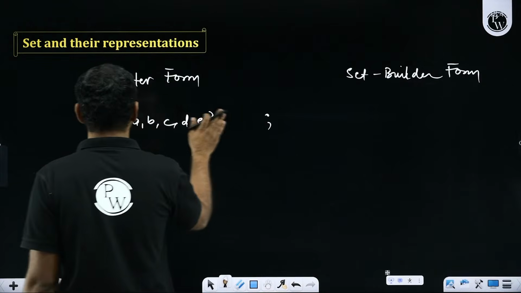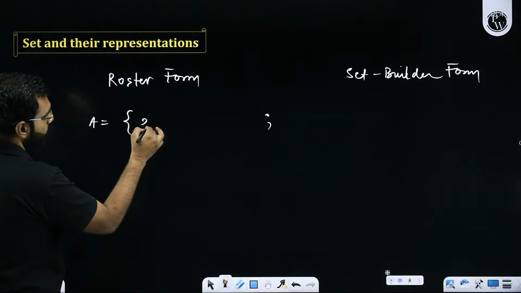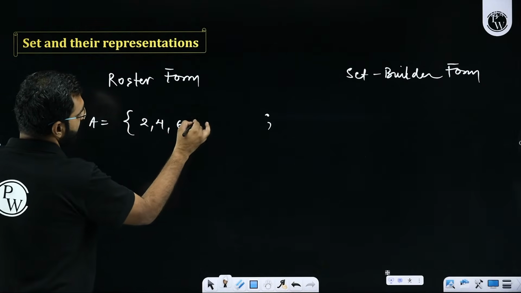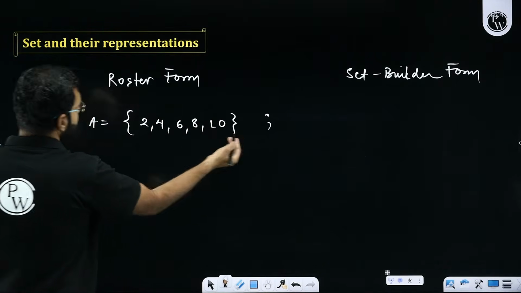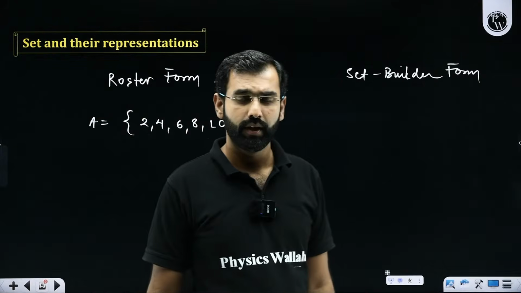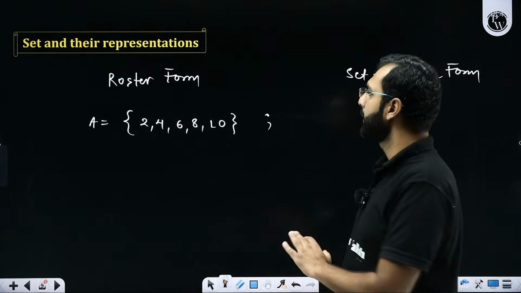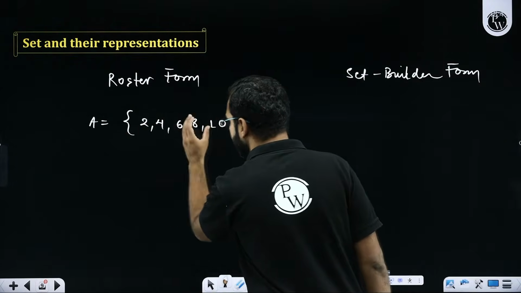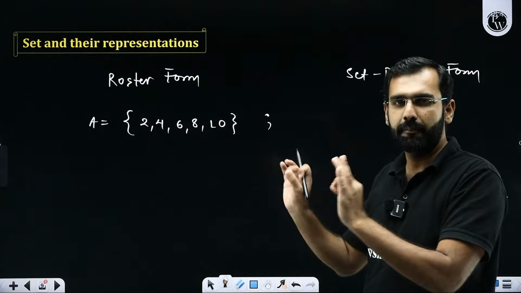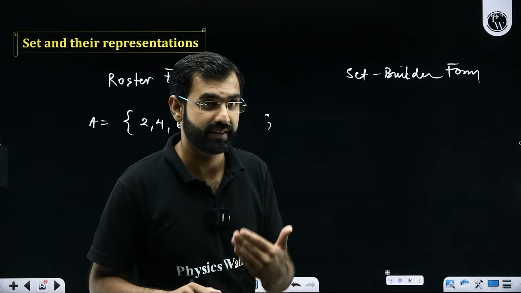Let's say I define one more set A, with elements 2, 4, 6, 8 and 10. These are the 5 elements in this set A. This roster form means that it has certain elements and you have specifically mentioned those elements. That's a way of representing or expressing sets.